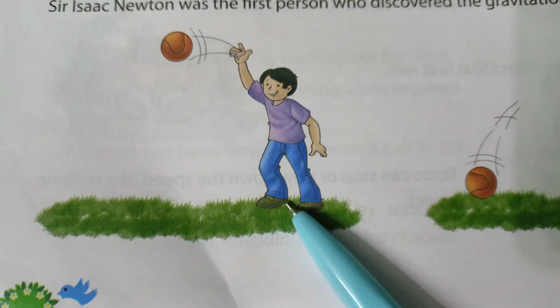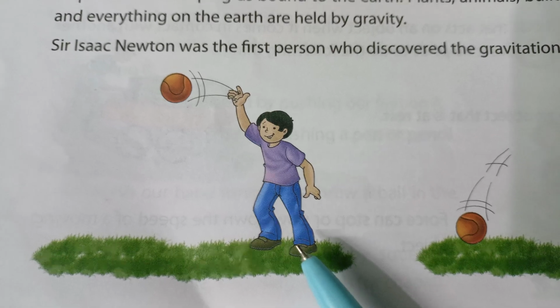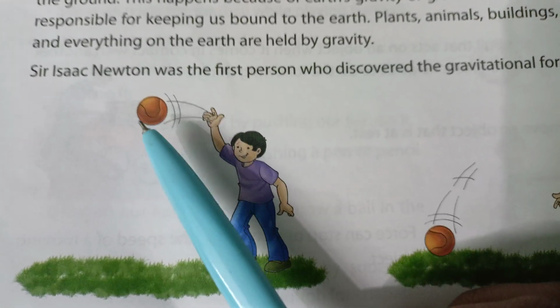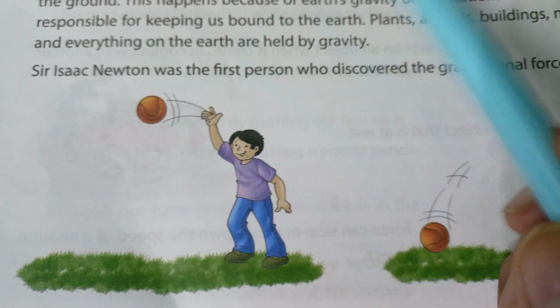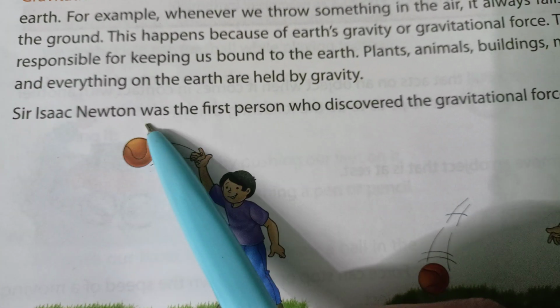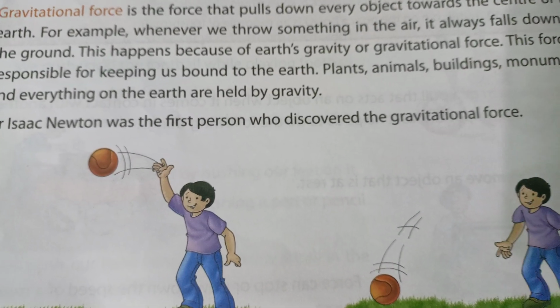See here, we are standing on the ground. Why? Because of the gravitational force. See, this boy has thrown the ball. If there is no gravitational force, this ball will go somewhere up, up and up. But because of the gravitational force, the ball has come down. Sir Isaac Newton was the first person who discovered the gravitational force, right?